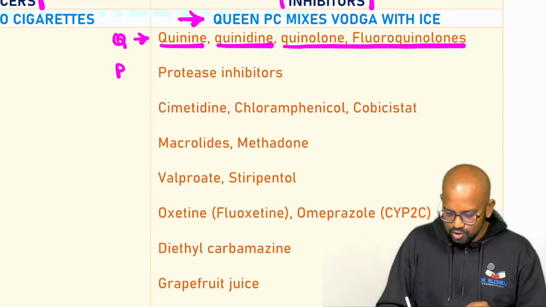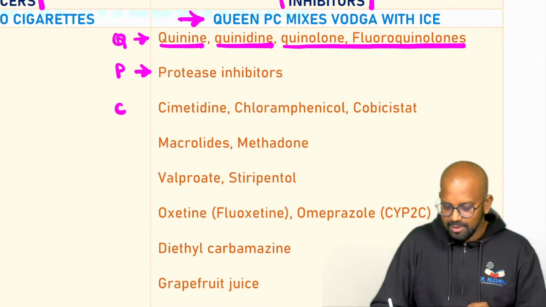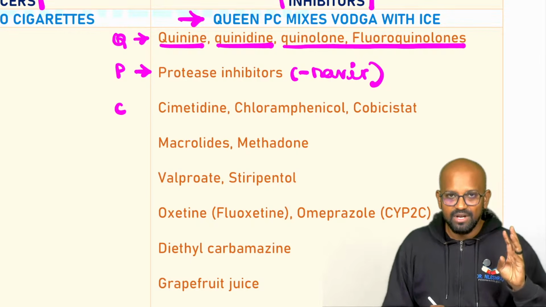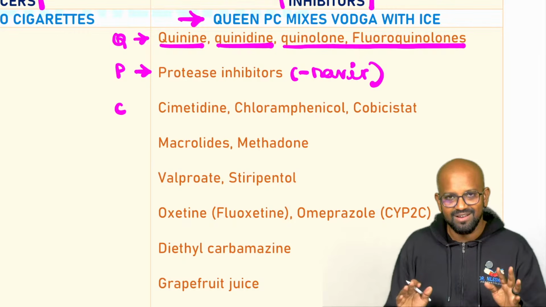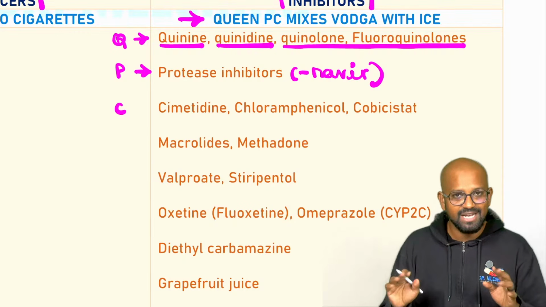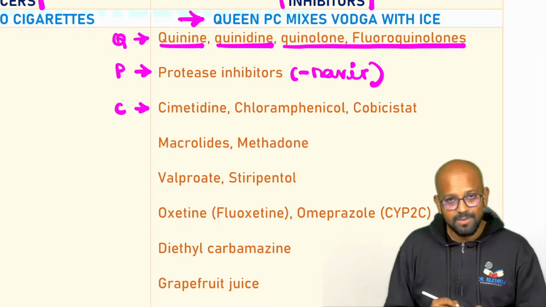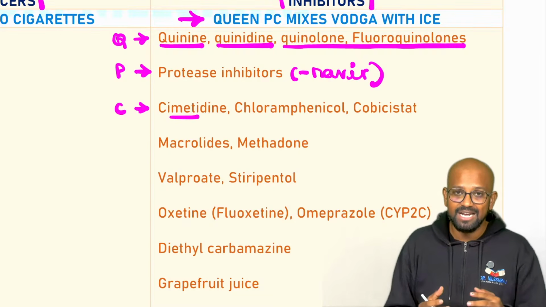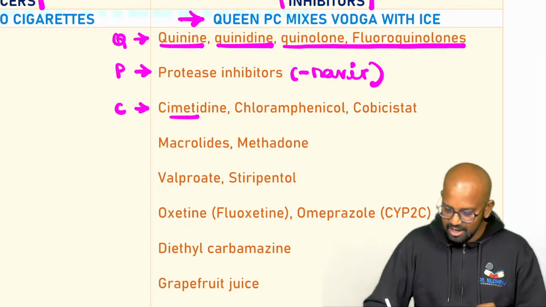Priyanka Chopra: P is for protease inhibitors, which are anti-HIV drugs. The drug names ending with navir: ritonavir, indinavir, saquinavir, nelfinavir, all the navirs. All these drugs are named protease inhibitors. C is for cimetidine. Cimetidine is an H2 receptor antagonist, like ranitidine, used for gastric ulcer.